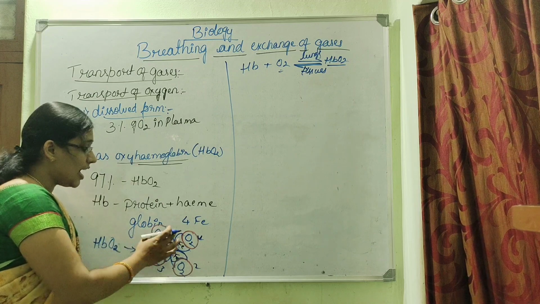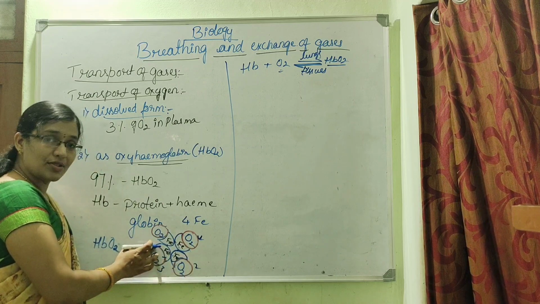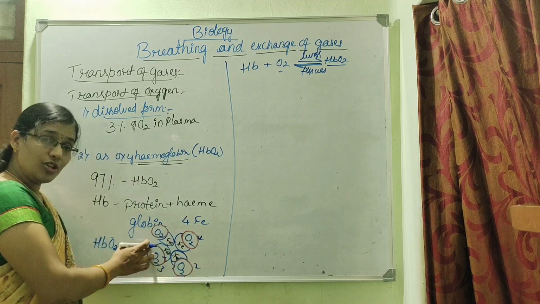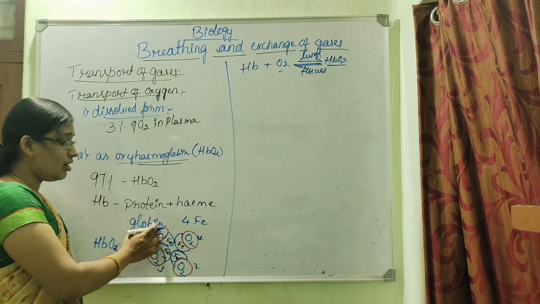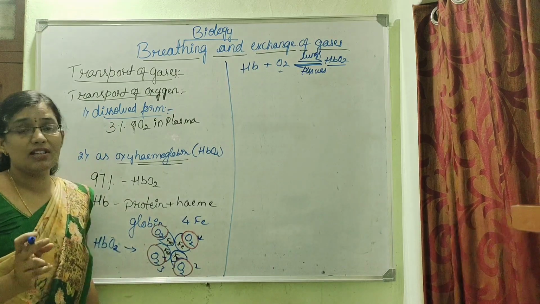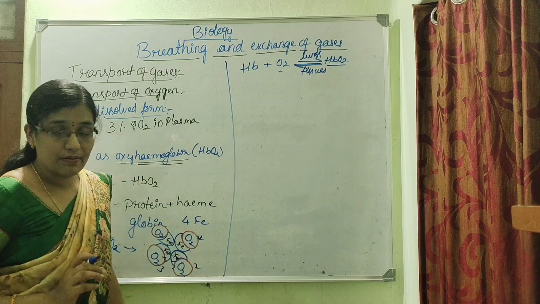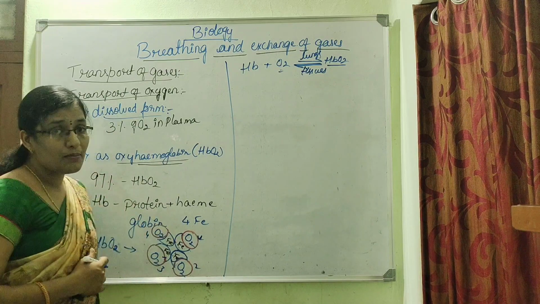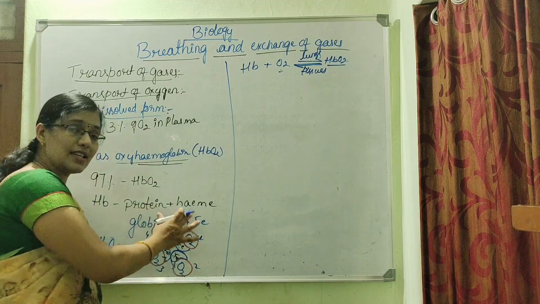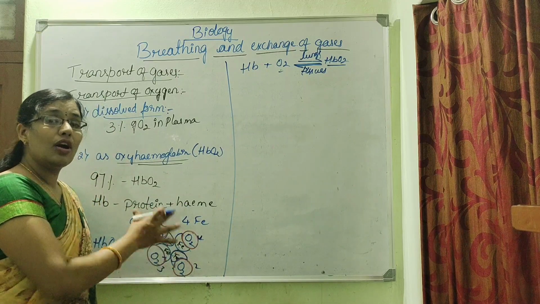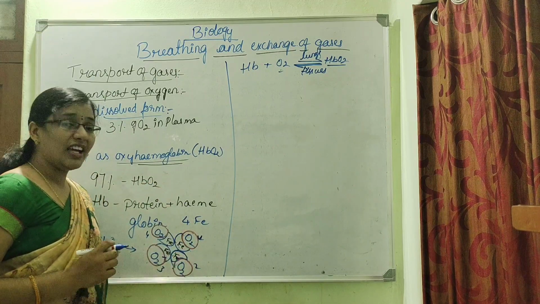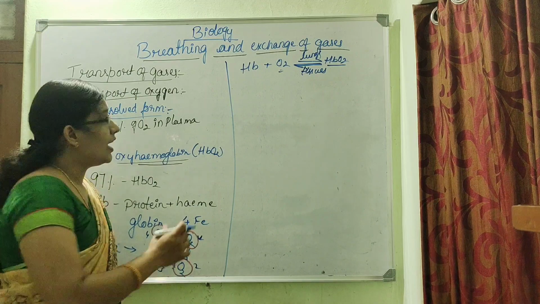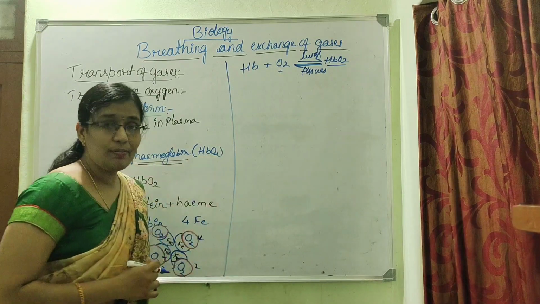And also, as it is almost saturated, the binding of the fourth oxygen molecule is also quite difficult, but somehow the fourth oxygen molecule also binds. Okay, this is how the binding of four oxygen molecules to the hemoglobin takes place. And I told you it is a reversible process.